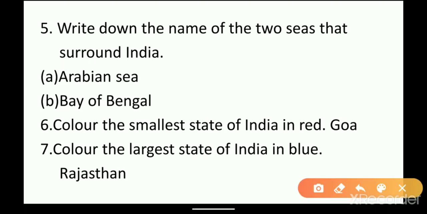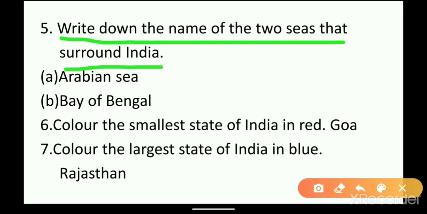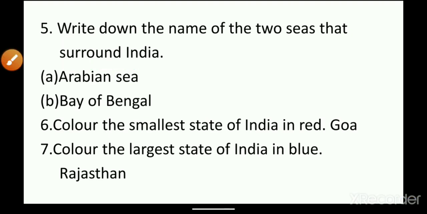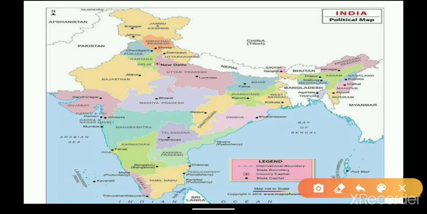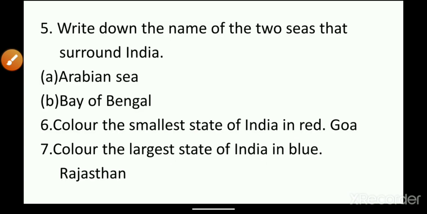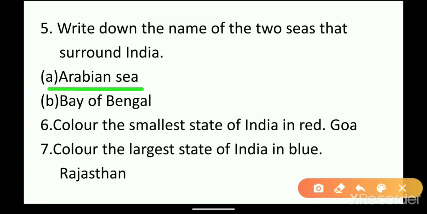Fifth question. Write down the names of the two seas that surround India. Let us see which are the two seas that surround India. That is Arabian Sea, Bay of Bengal. So what we have to do? We have to write it over here. Arabian Sea, Bay of Bengal. So these both are the seas which surround India. Next question.